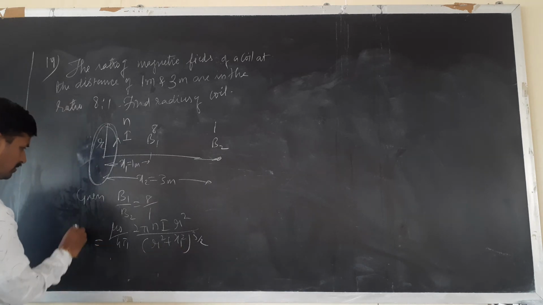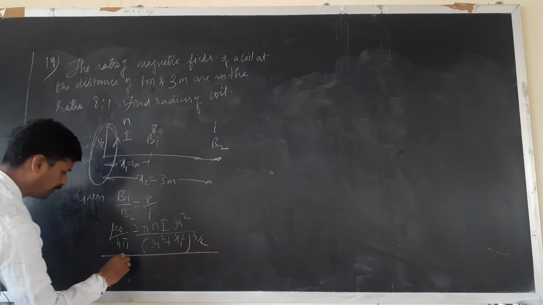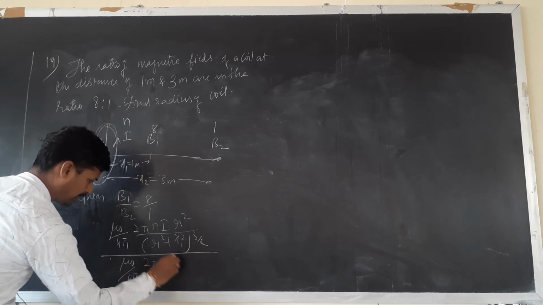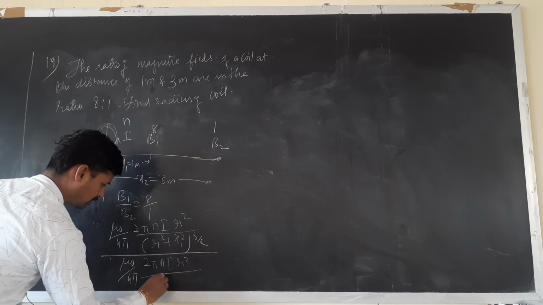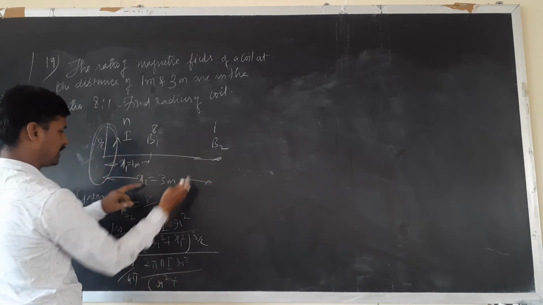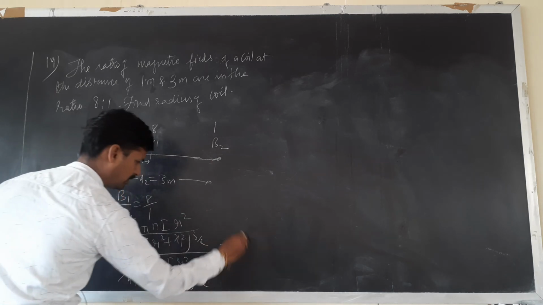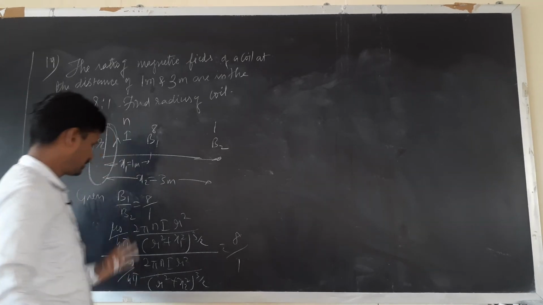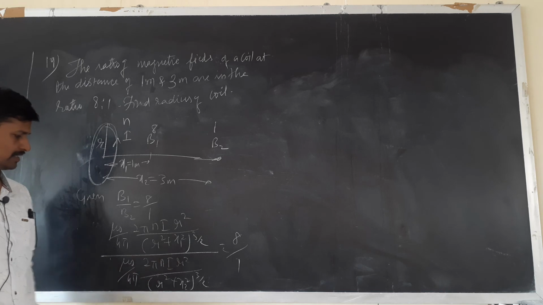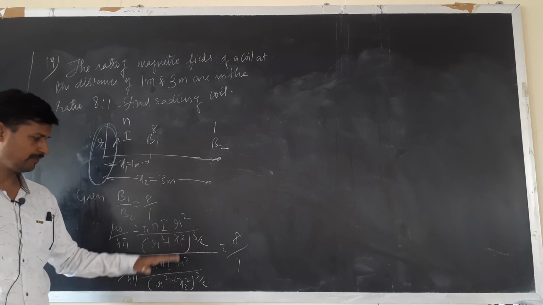This is all B1, whole thing divided by B2. B2 is also mu naught upon 4 pi 2 pi n i r square upon (r square plus x2 square) raised to 3 by 2, for B2 the distance is x2, equal to 8 upon 1. Now see, mu naught upon 4 pi, this entire thing cancels. This r square plus x2 square will come up, r square plus x1 square will be in the denominator.